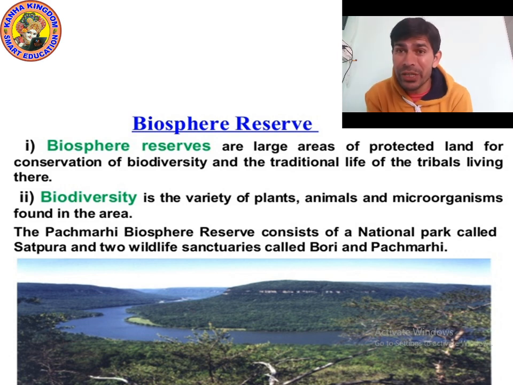Diversity means variety, different varieties. Bio means living things, like plants, animals, microorganisms. So there are different kinds of plants, animals, and microorganisms. Biodiversity means the variety of plants, animals, and microorganisms found in an area. There are many microorganisms. Micro means very small. There are different small organisms. Some are helpful, some are harmful.